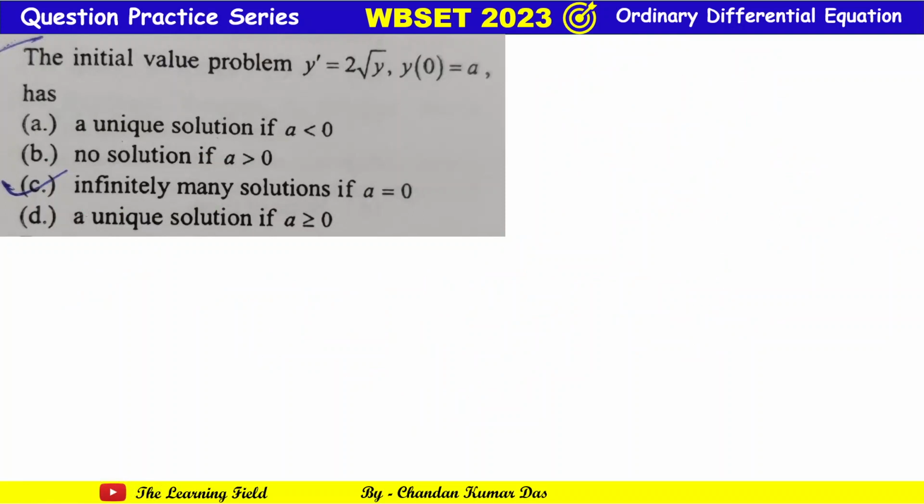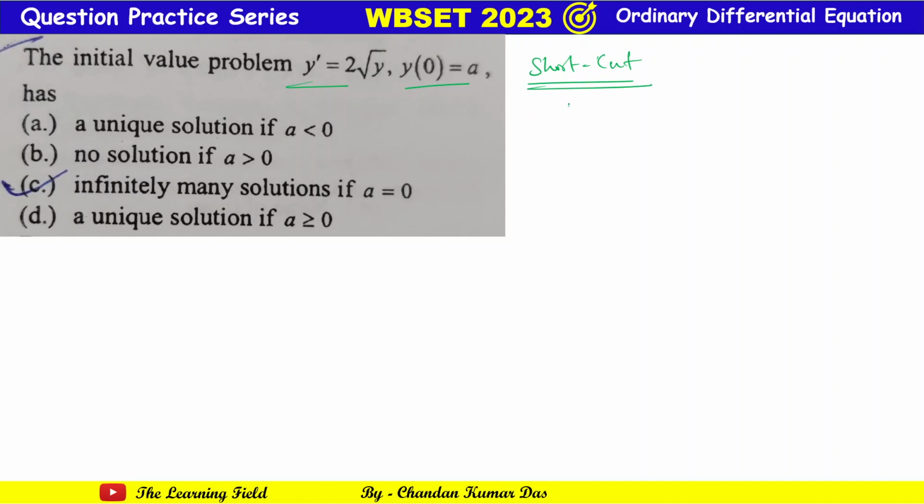Okay, so next problem. See, this problem says that the initial value problem y dash equal to 2 root y, y0 equal to a. Okay, so this is a very easy type of problem if you know the shortcut tips. So what is the shortcut tip?